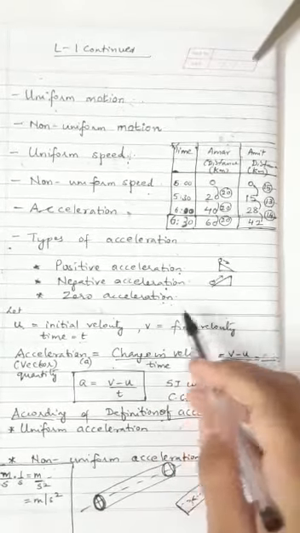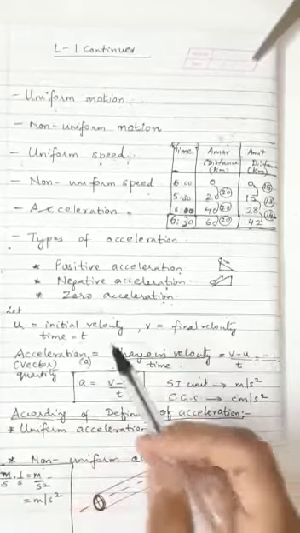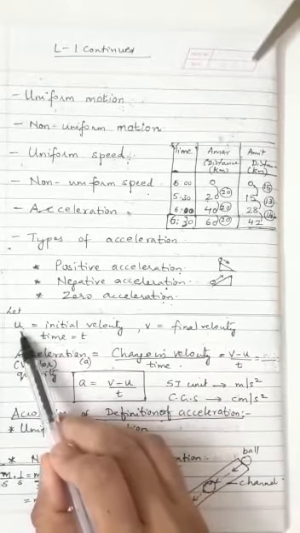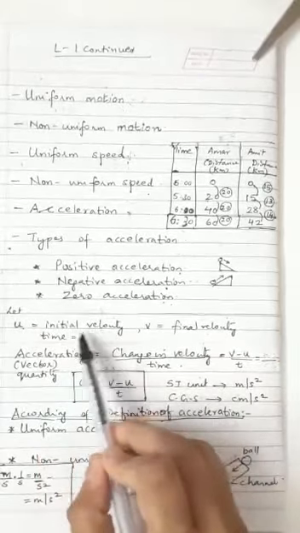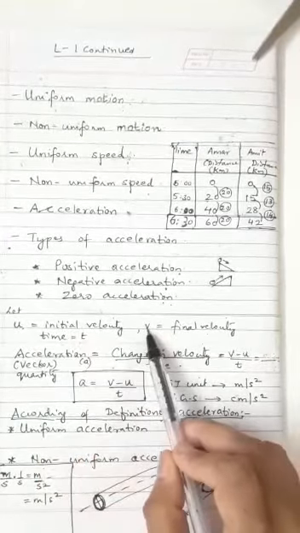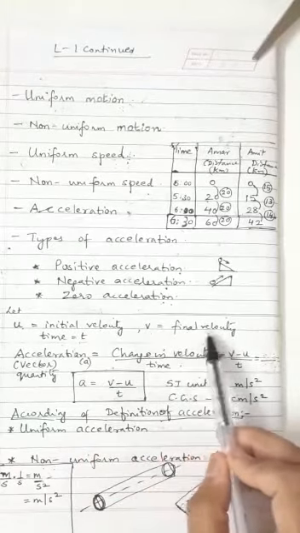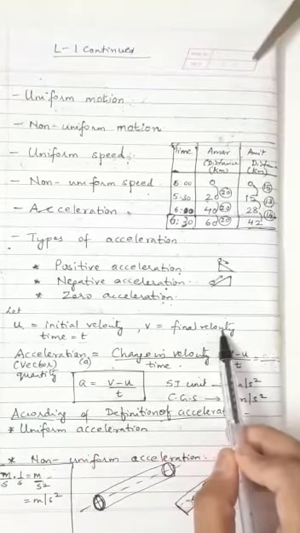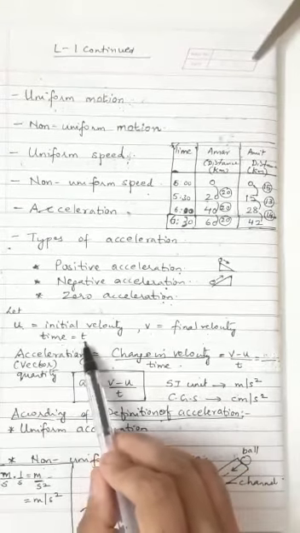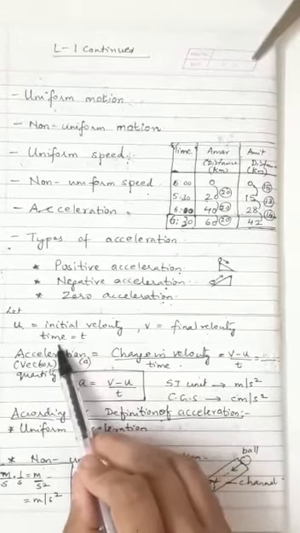Now, let us derive the formula for acceleration. Let us consider small letter u as the initial velocity. Initial means the starting velocity. Let us consider small letter v as the final velocity, and let us take time as t. Small letter t we are using for time.